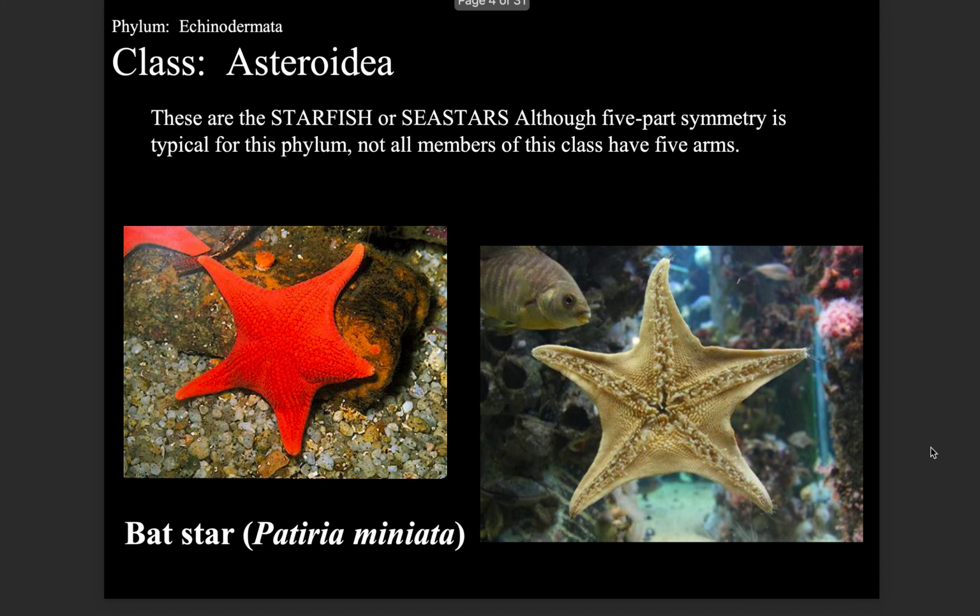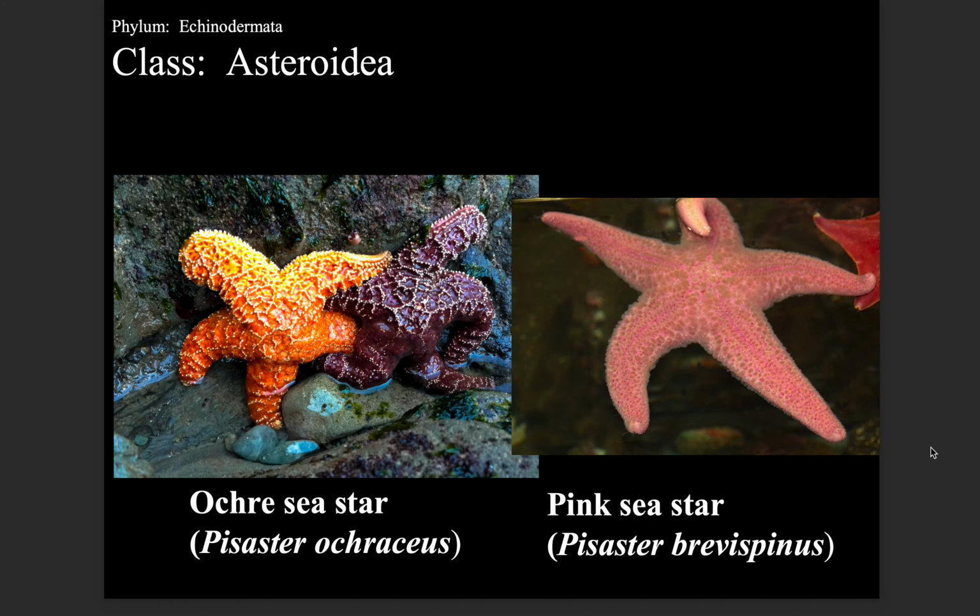These are the starfish or sea stars. Although 5-part symmetry is typical for this phylum, not all members of this class have 5 arms. Bat star, Patiria miniata. Ochre sea star, Pisaster ochraceus. Pink sea star, Pisaster brevispinus.